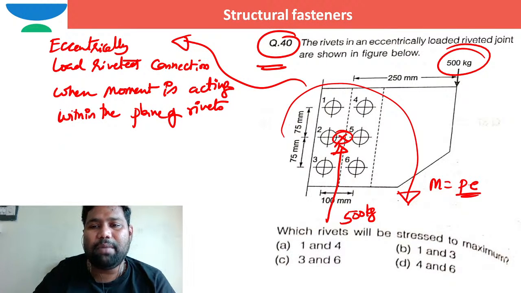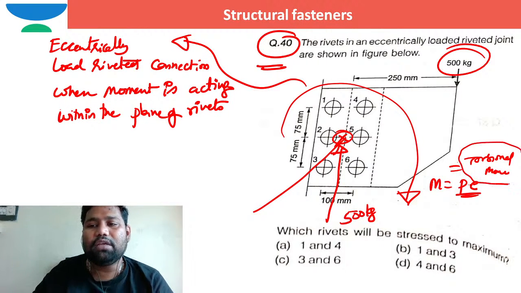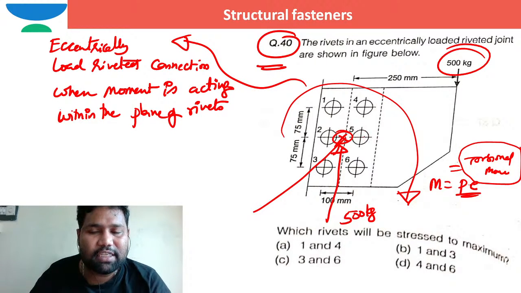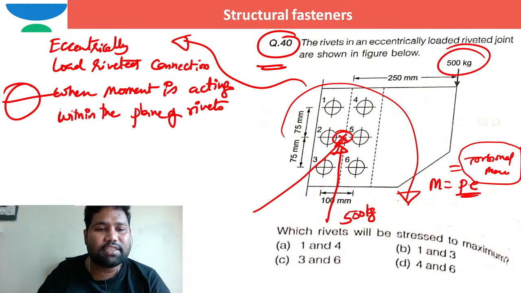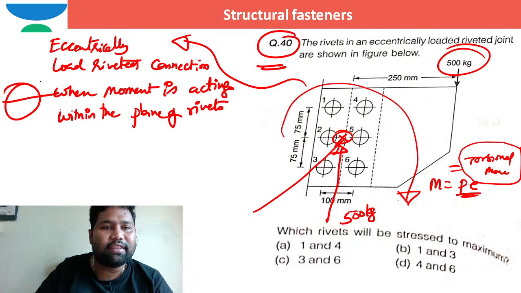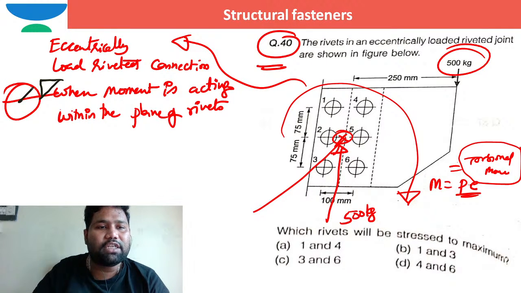Here, this moment is acting just like a torsional moment. Because of torsional moment, which type of stresses will develop? Shearing stresses will develop. When you see torsional stresses, the variation across the section is more at the extreme, whereas zero at the middle. So higher shearing stresses are possible at those locations which are at a higher radial distance from the neutral axis or from the CG.